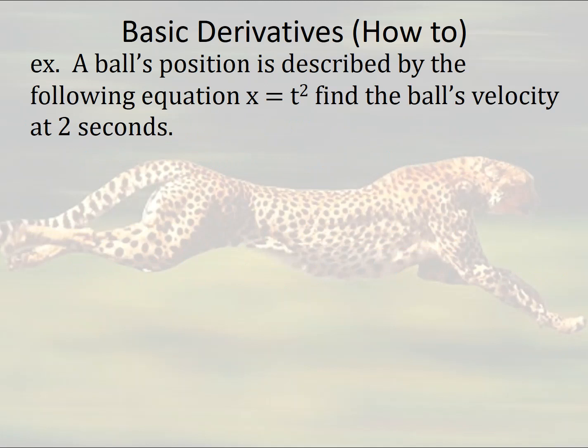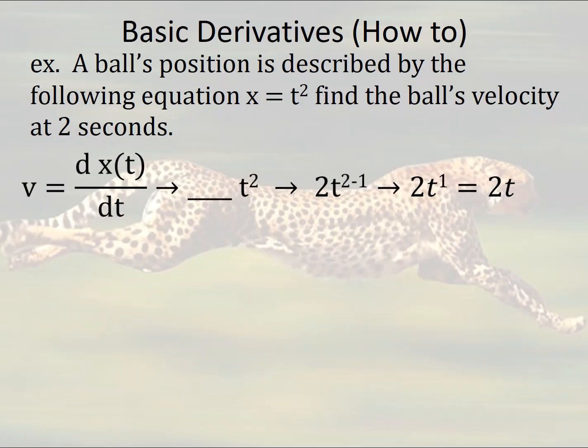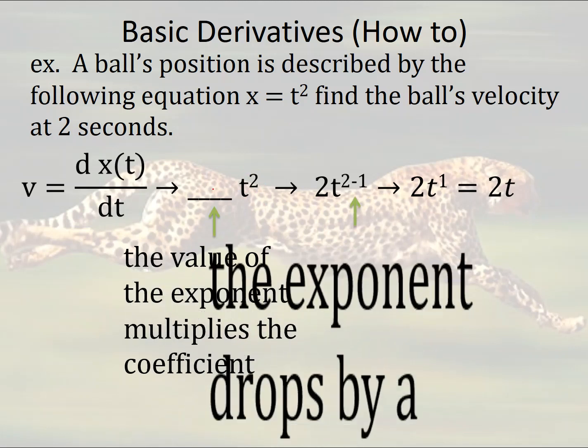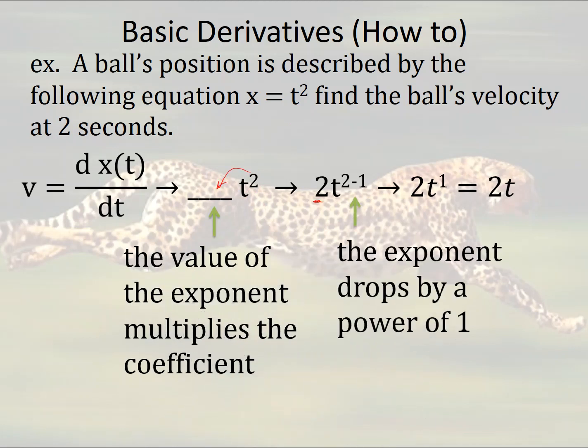So an example on derivatives, a quick how-to. A ball's position is described by the following equation: x equals t squared plus something. Find the ball's velocity at 2 seconds. When I do that, I can take the derivative of the position to get the velocity. To find the derivative, you take the value of the exponent and multiply it by the coefficient. So if this is my equation, t squared, then I'm going to shift my 2 down into the front, and that's really where this came from. Then the exponent drops by a power of 1, so I take 2 minus 1, and that's where I get the 1 from here. Then I can simplify that just to say 2t.